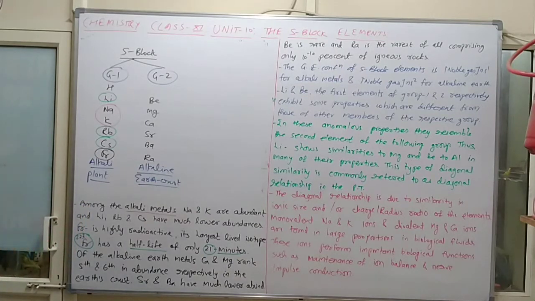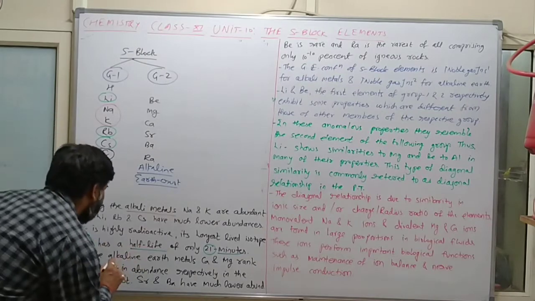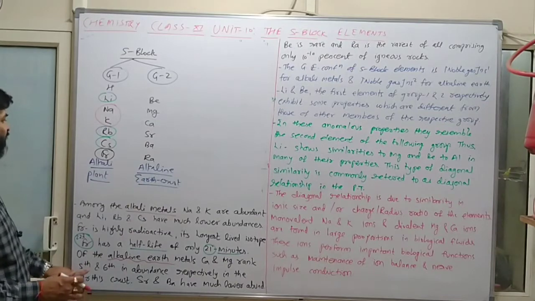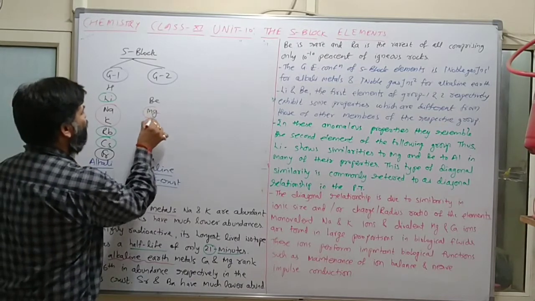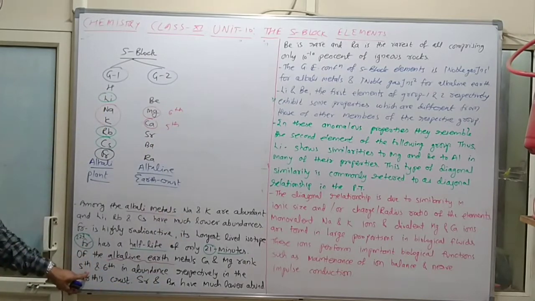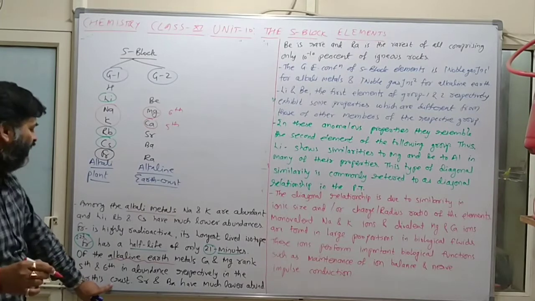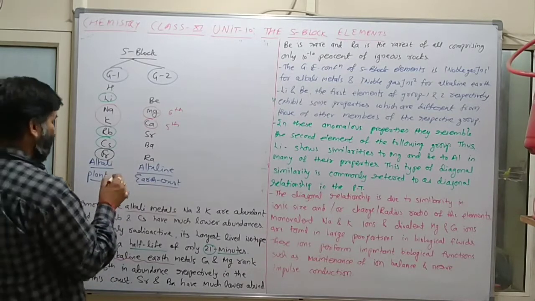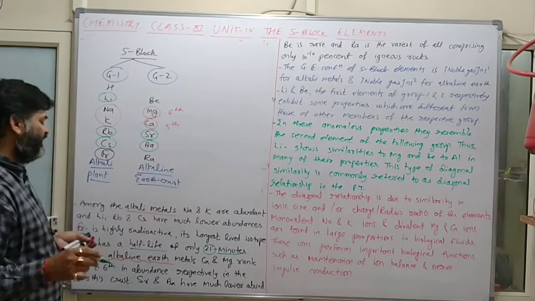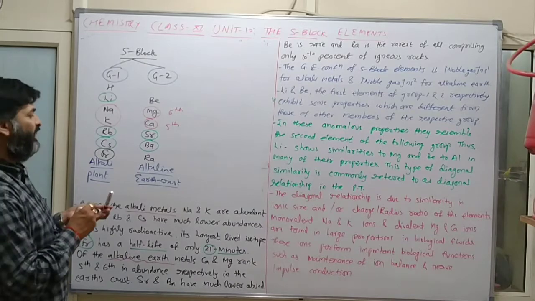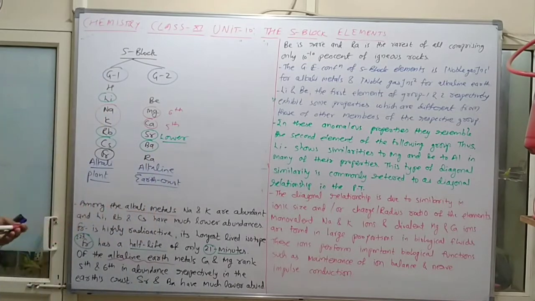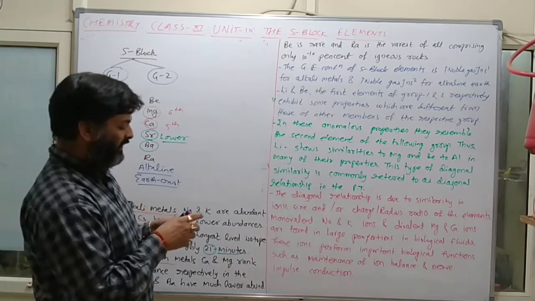Now we will discuss group 2. Of the alkaline earth metals, calcium and magnesium rank 5th and 6th respectively in abundance in the earth's crust. Strontium and barium have much lower abundance.